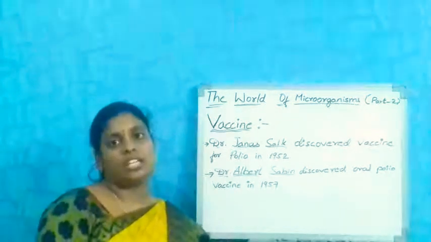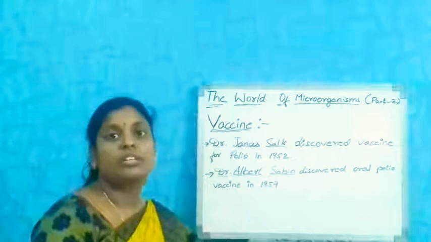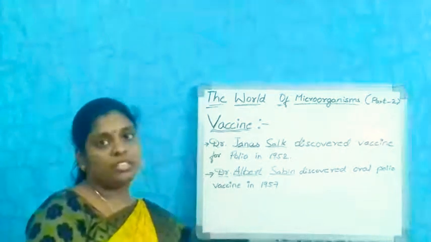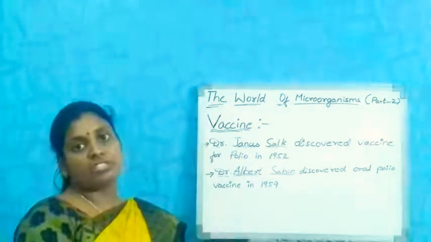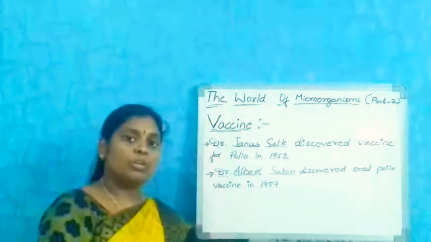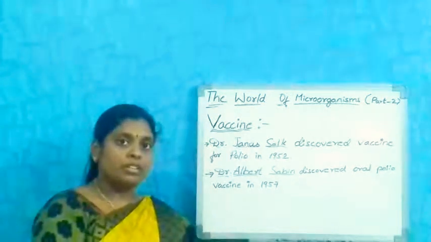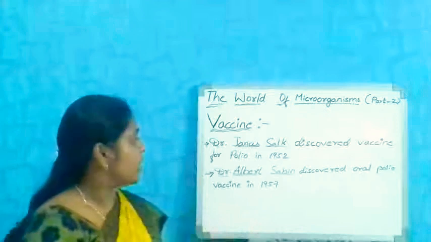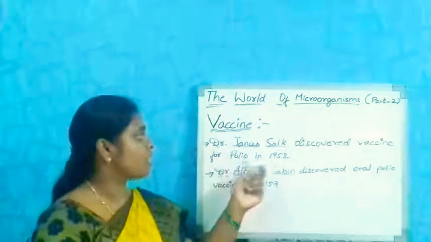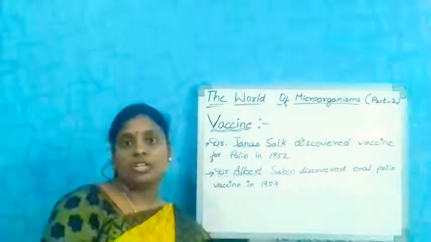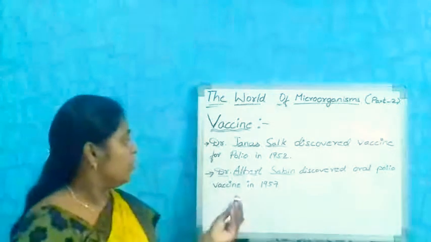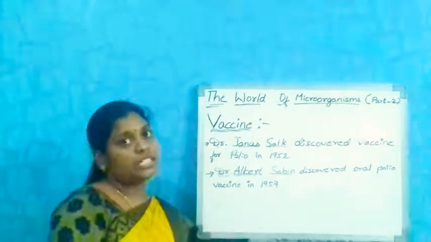Because it is a dangerous disease. In the old days, many people were suffering from polio. Dr. Jonas Salk discovered the vaccine against polio in the year 1952.